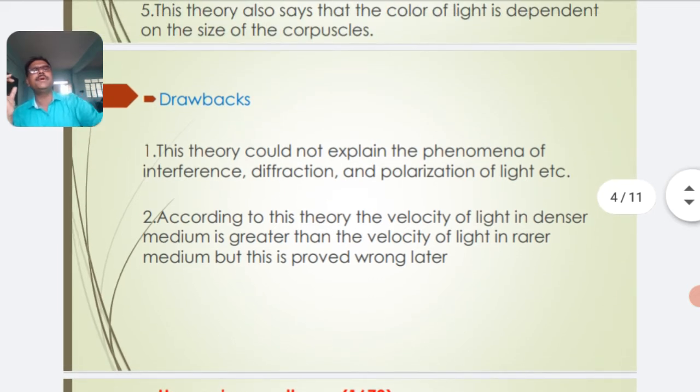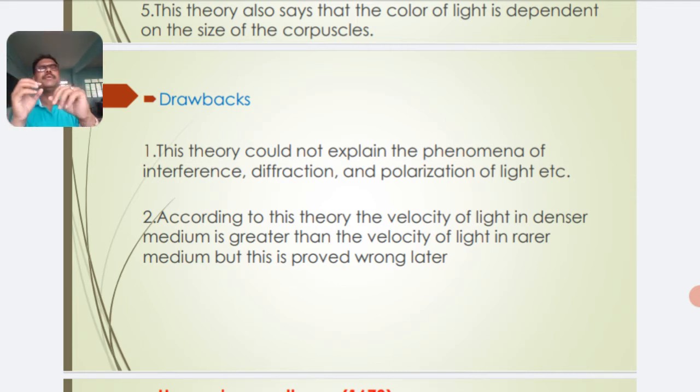Then what are the drawbacks of this theory? This theory could not explain the phenomena of interference, diffraction and polarization of light, because these are based on the wave nature of light.